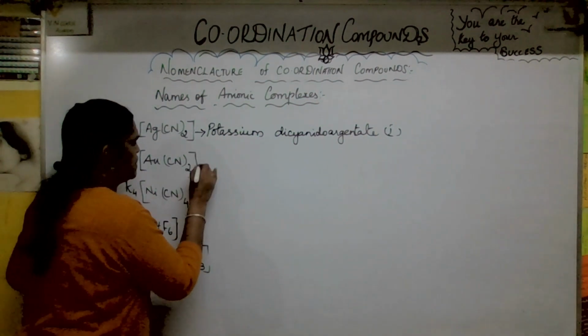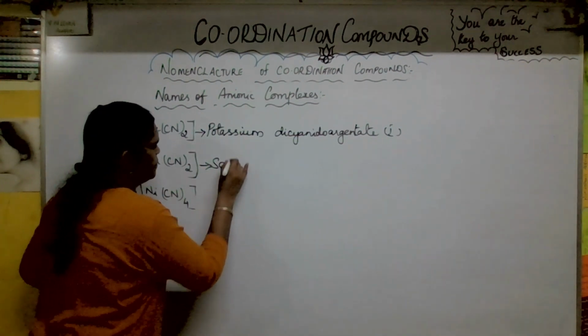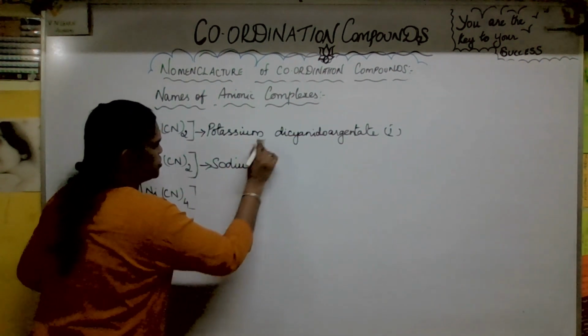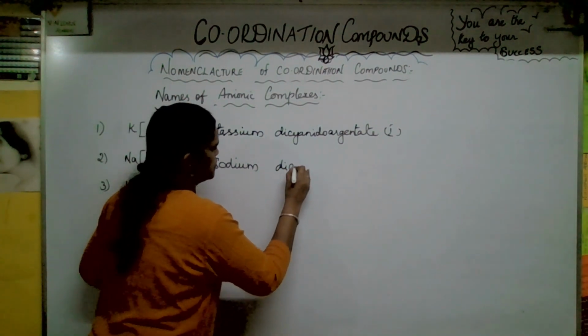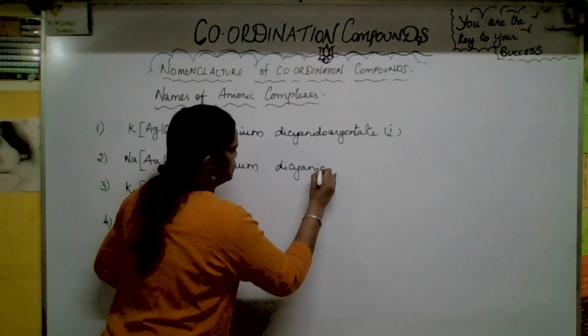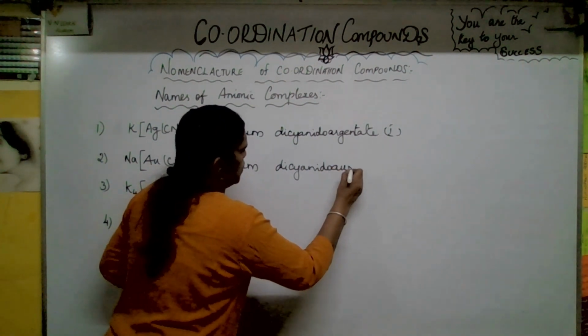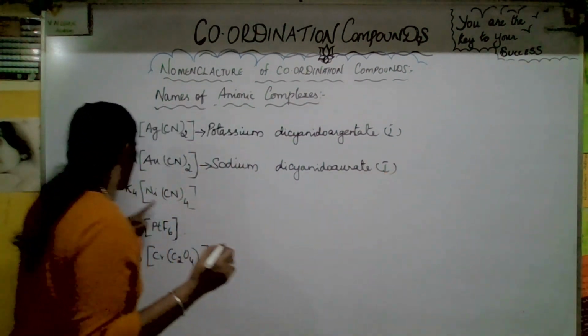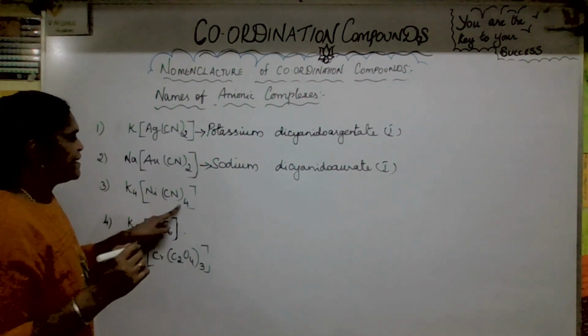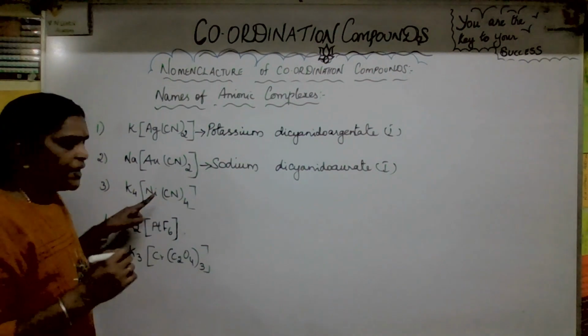Now the second one, sodium dicyanidoaurate(I). Sodium, there should be a gap, dicyanidoaurate(I). The next one, potassium tetracyanidonickelate.